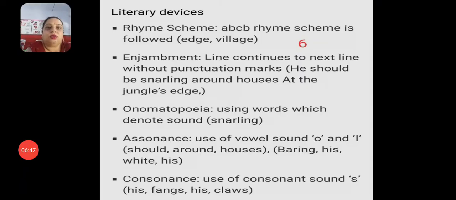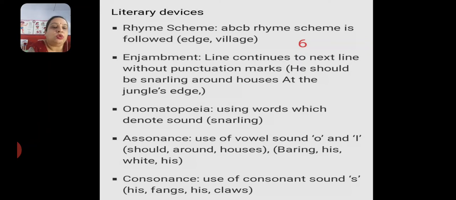Let's discuss the literary devices in this poem. Rhyming scheme is ABCD. As I told you, the entire poem has a rhyming scheme of ABCD. Enjambment: line continues to next line without punctuation mark, in the line, he should be snarling around houses at the jungle edge. Next one is onomatopoeia, using a word which denotes sound. Snarling means the same sound of the creature which is created by an animal or something else. So that is snarling sound.